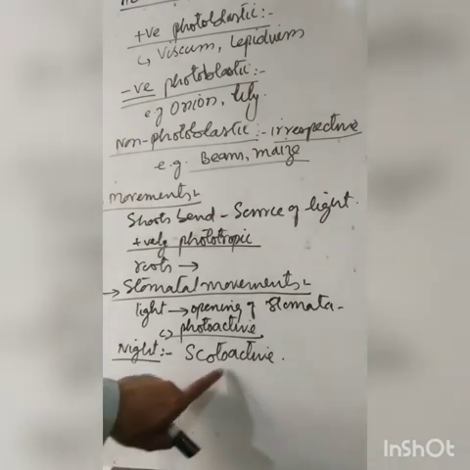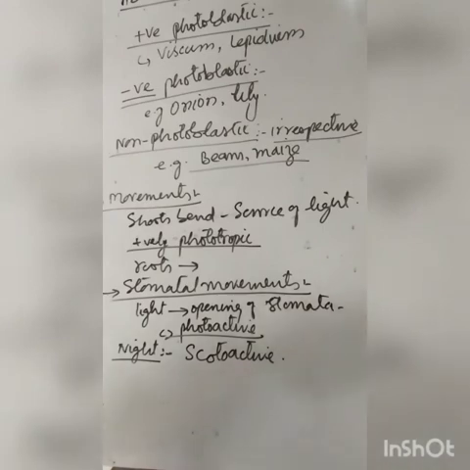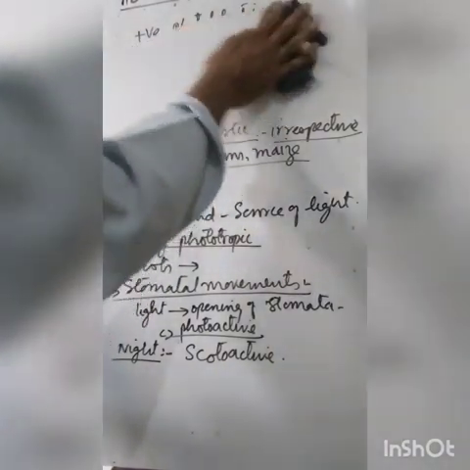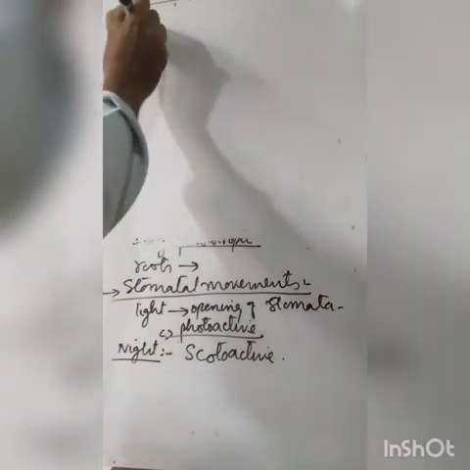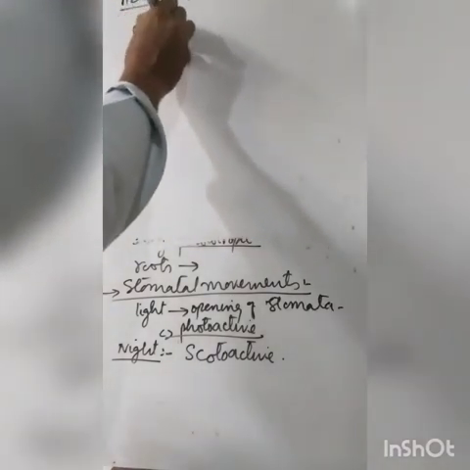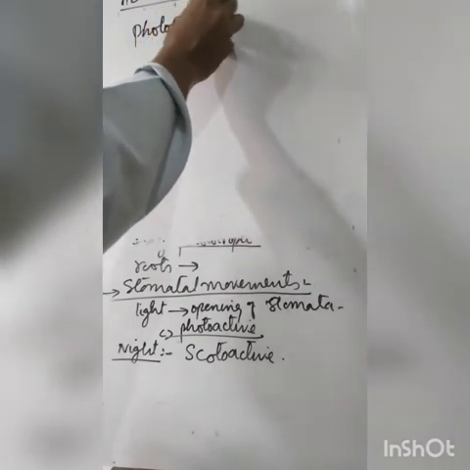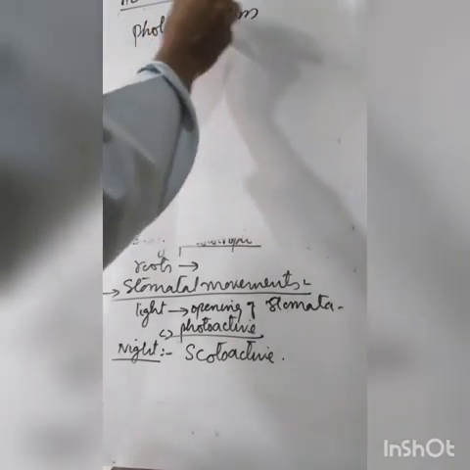This is an adaptation for conservation of water, as in CAM plants the stomata open during the night. Now lastly, the most important factor that light affects is photoperiodism.